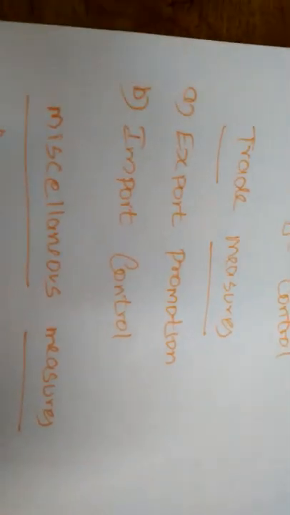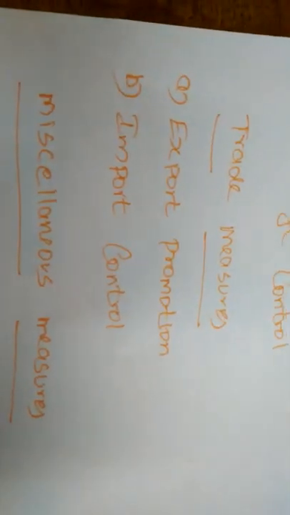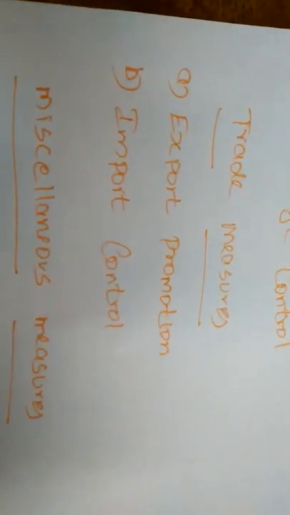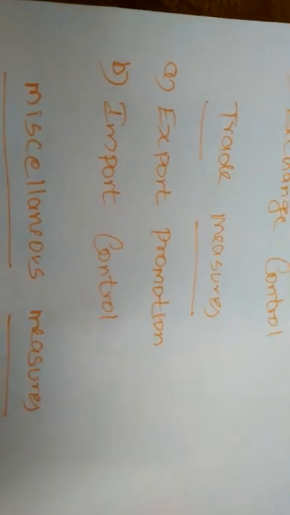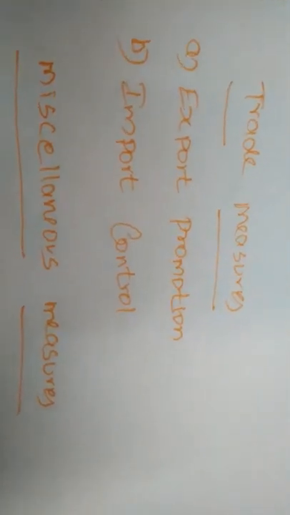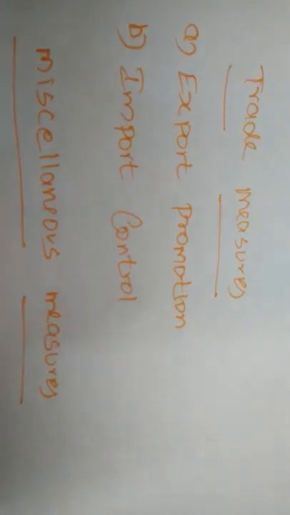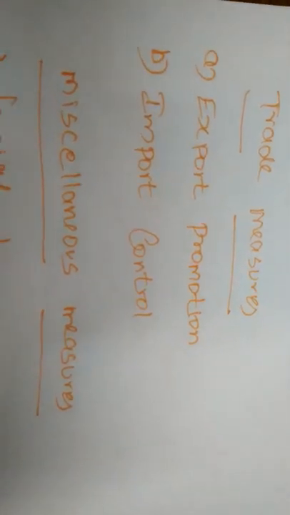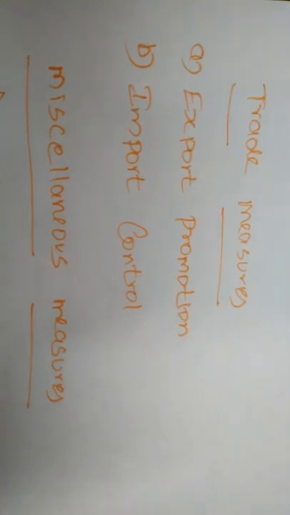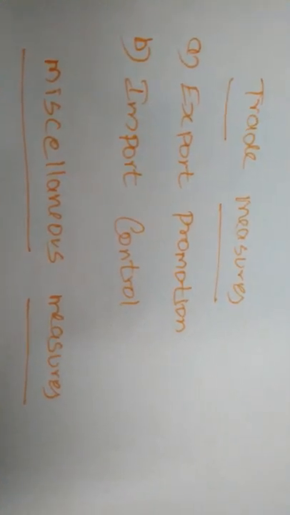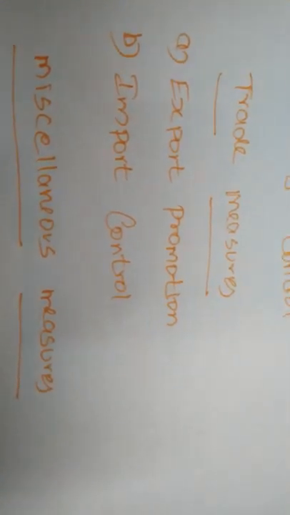Next, trade measures. The trade measures include measures to promote exports and to reduce imports. So under the trade measures, two types of measures are there. One is export promotion, the next is import control. Exports may be encouraged by reducing or abolishing export duties.